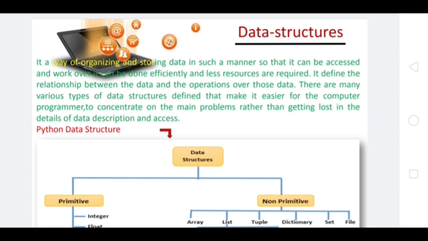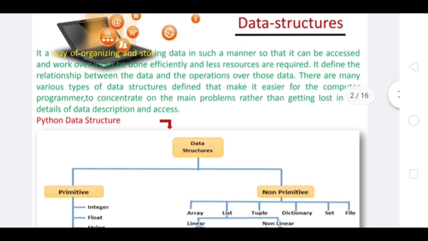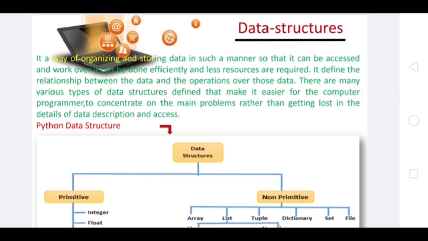As I have already discussed in class, a list always stores the data in sequential form, that is, in continuous memory locations. And when we talk about the stack, I have already told you in class, what is it? It is a kind of LIFO structure, that means last in, first out. Whatever elements we enter into the stack, the last element shall be the first one to be deleted.